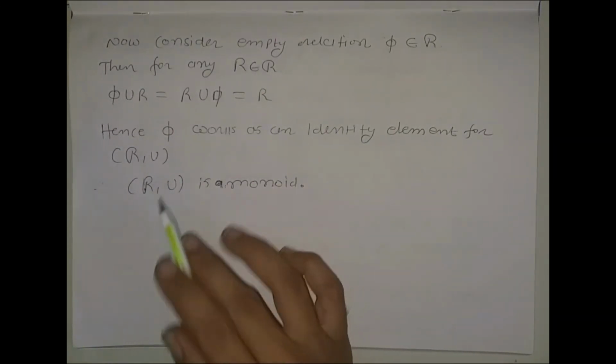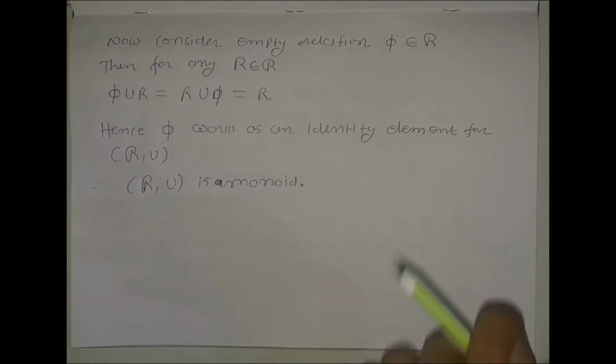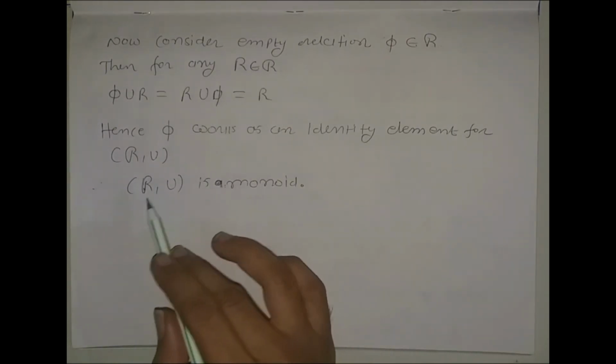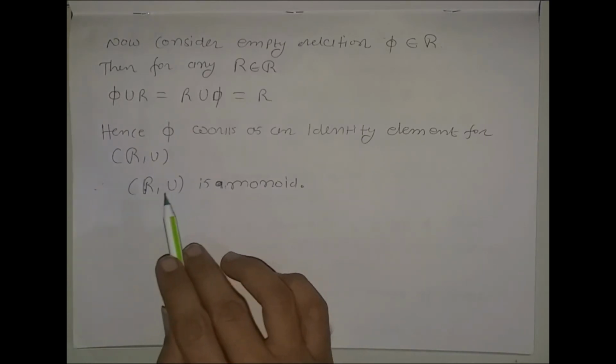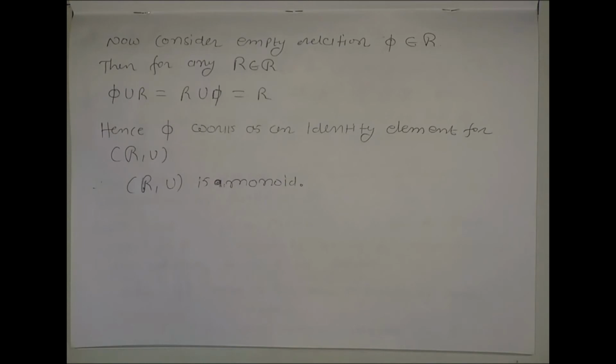Phi is the identity element for our semigroup, so script R with the binary operation union is a monoid.